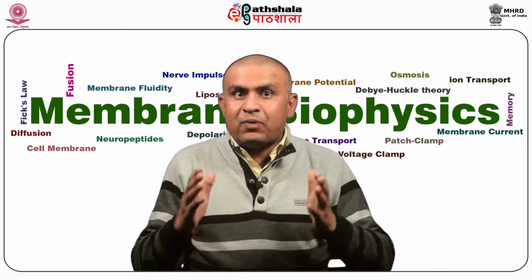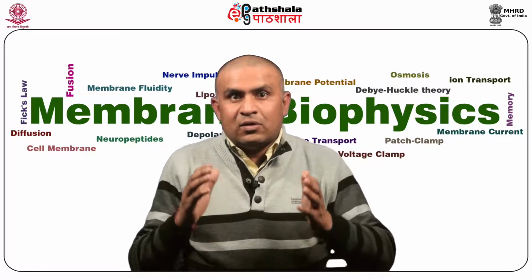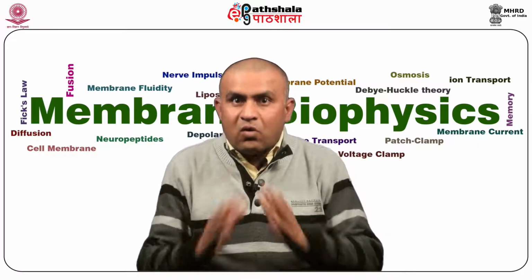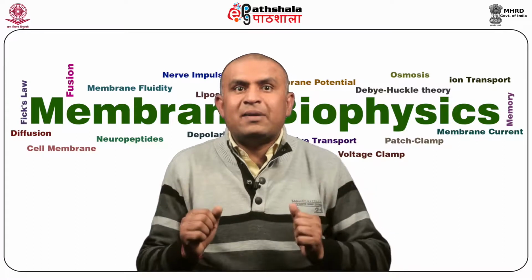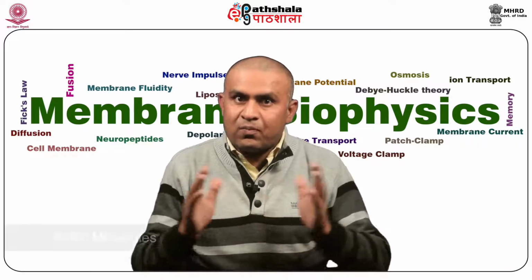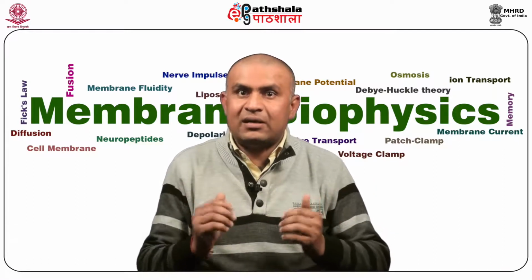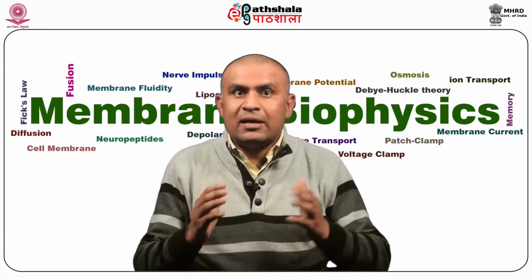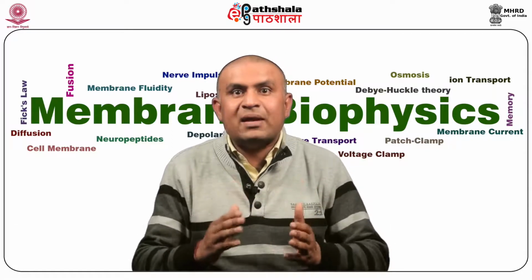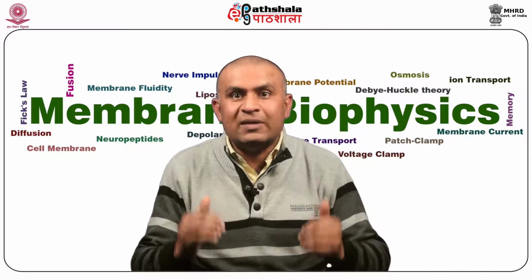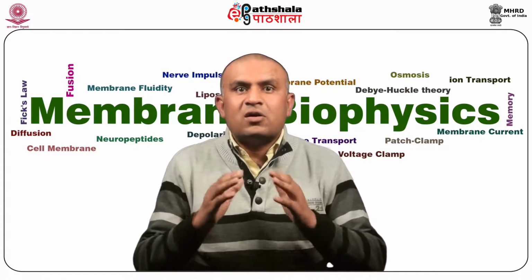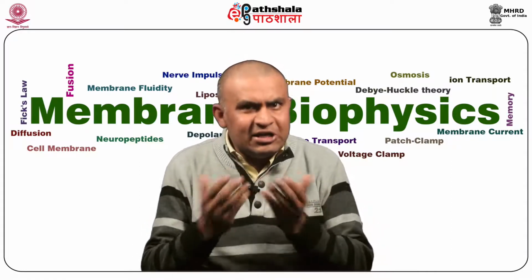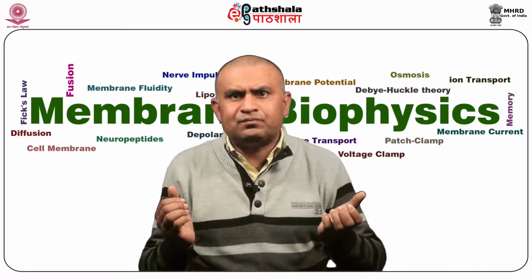Second is polarity. Non-polar molecules are more permeable through the lipid bilayer as compared to polar molecules, as lipids are non-polar in nature and the biological membrane is composed of lipids. Therefore, non-polar molecules can easily diffuse through them.